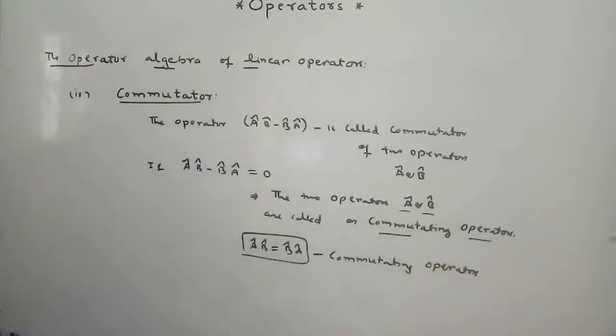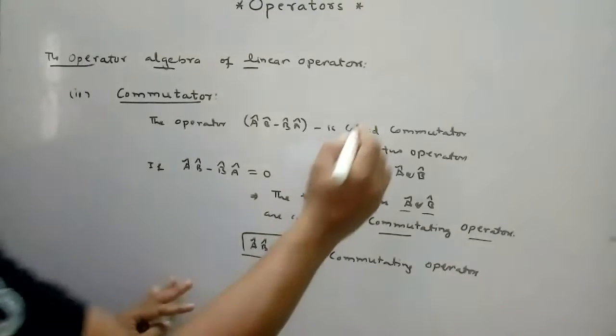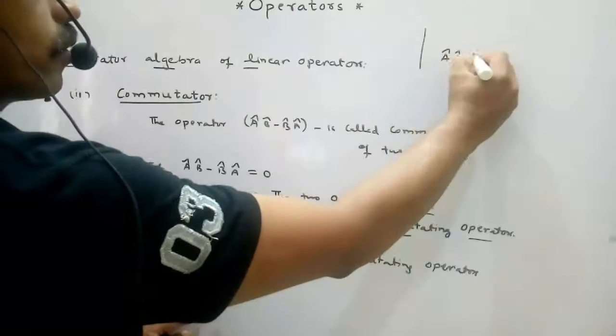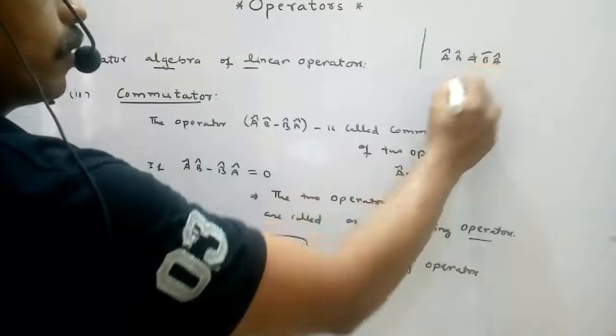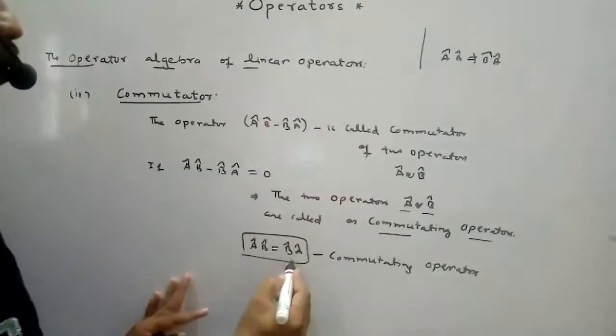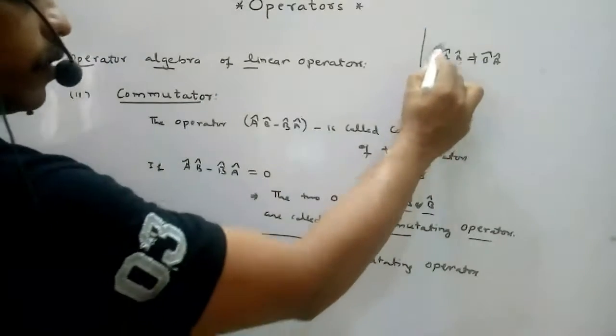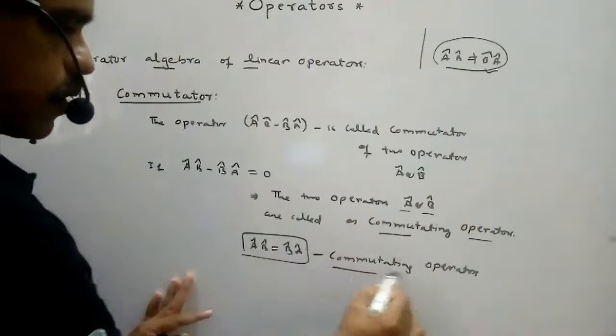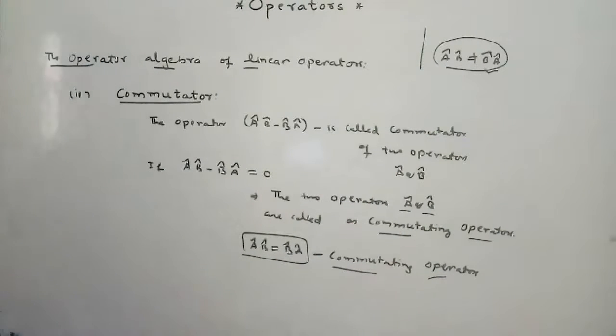Already we discussed in the third concept, the product of two operators, that AB is not equal to BA. But here I am saying AB equal to BA. Generally, AB not equal to BA is correct. If AB equals BA, then these two operators are commutating operators. This is the concept I discussed today about operators.